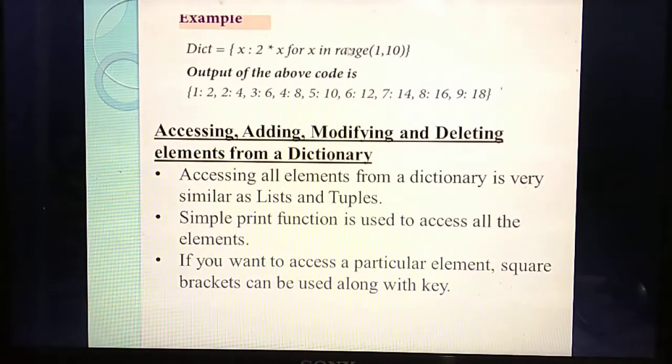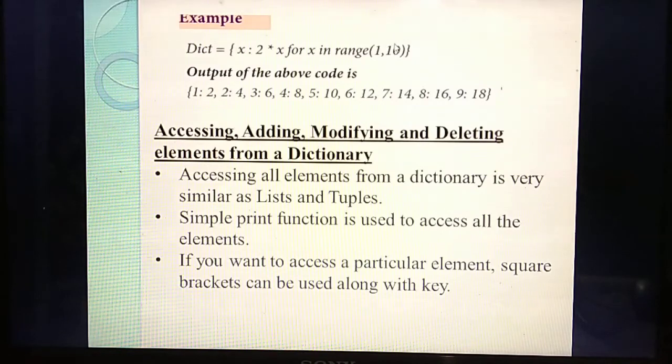So what output will you get? For example, first the value of x is 1. So 1 colon 2 into 1, that is 2. Next, the value of x is 2. Substitute here, 2 into 2, 4. Next, the value of x is 3. 2 into 3, 6. Next, x is 4. 2 into 4, 8. Likewise, it will continue till the value 9.